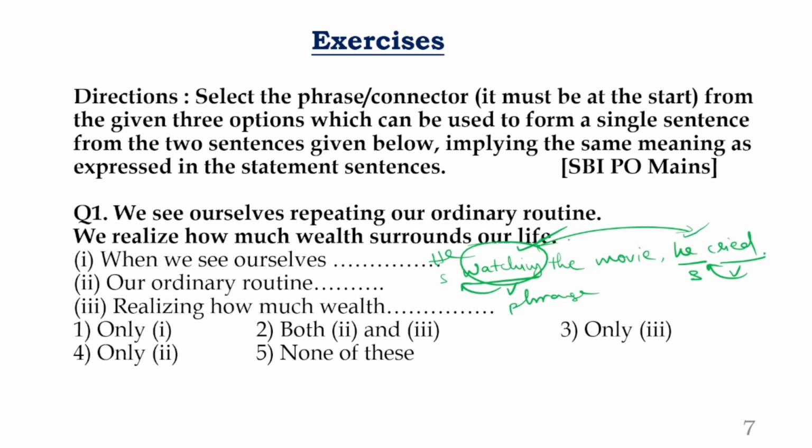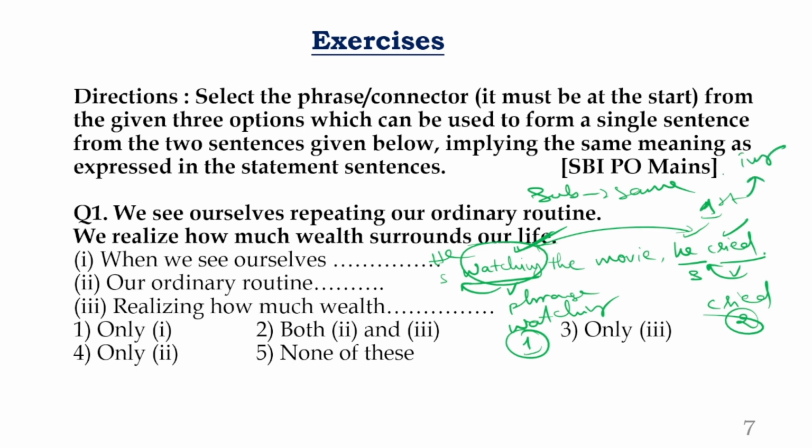But remember, there is a logic here. Out of these two actions, one action is watching and another action is cried. Now out of these two actions, which one is the first action? Watching is the first action. After watching, he cried, right? So the logic is, when the subjects of the two sentences are same, out of these two, you can take one verb which is the starting verb, that is the first verb, and you can change that verb into ing.